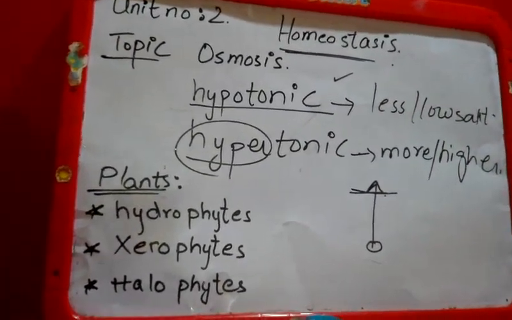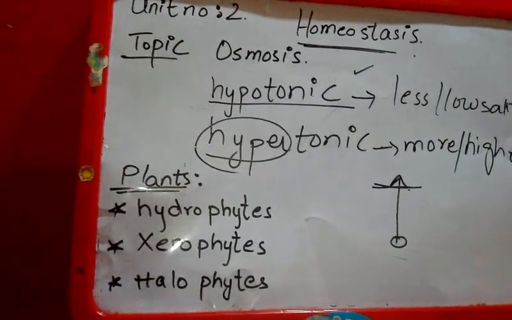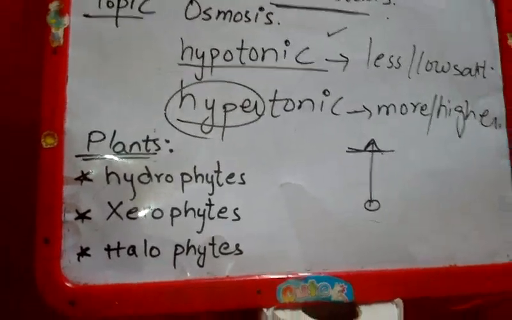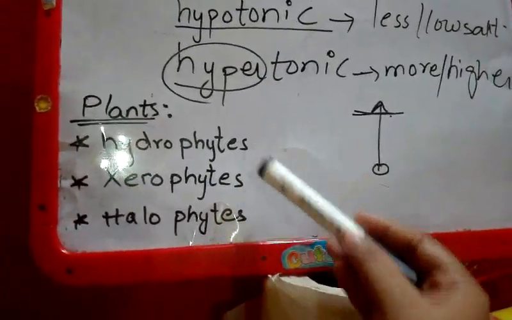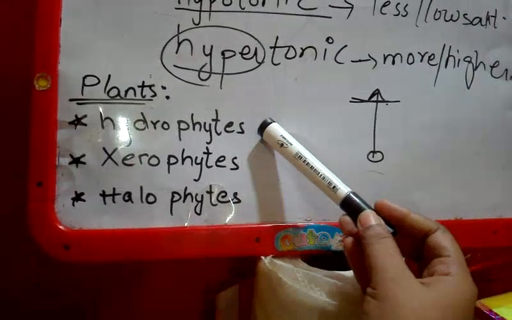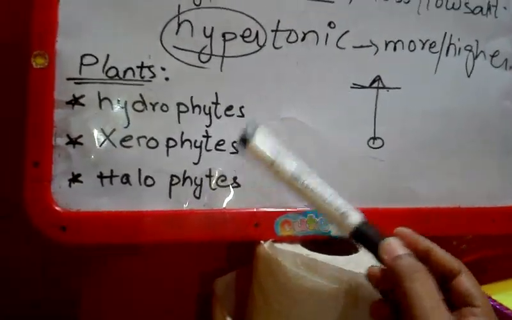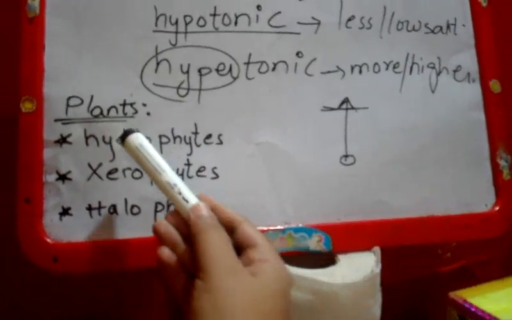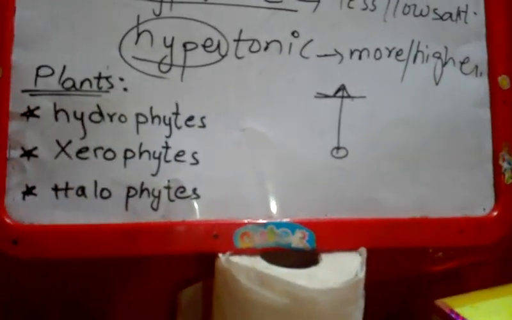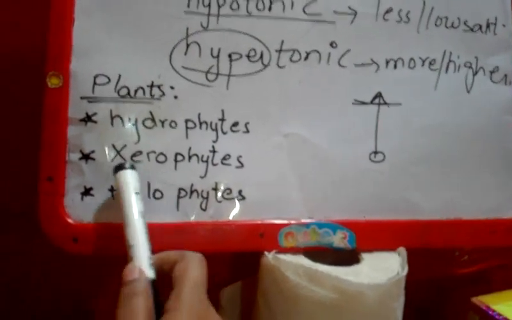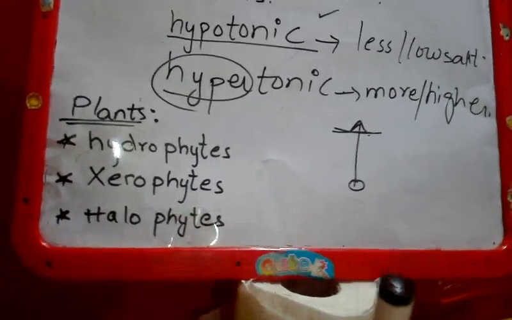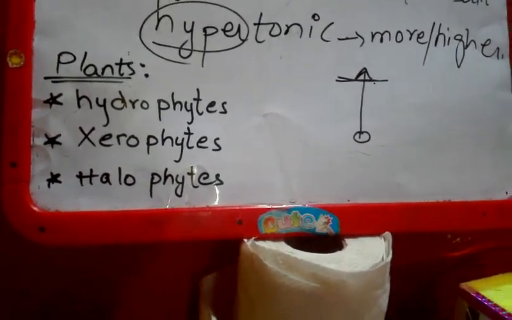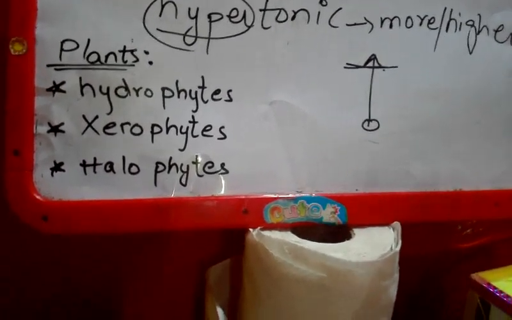But before discussing that, there are three divisions of plants on the basis of the amounts of salt and water they take in or give out. There are three kinds of plants, namely hydrophytes, xerophytes and halophytes. Of course, the meaning of these phytes lies in them. Hydro means water, so hydrophytes are the water plants which require fresh water. Xero means no water. They live without water on dry land. They do not need water for their lives to grow, to move, okay?